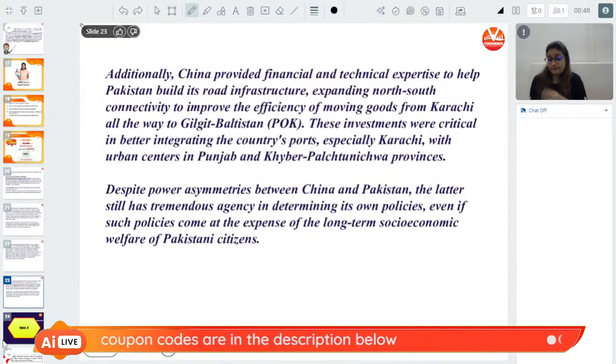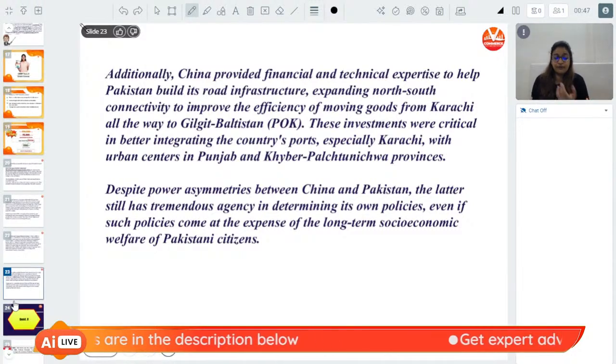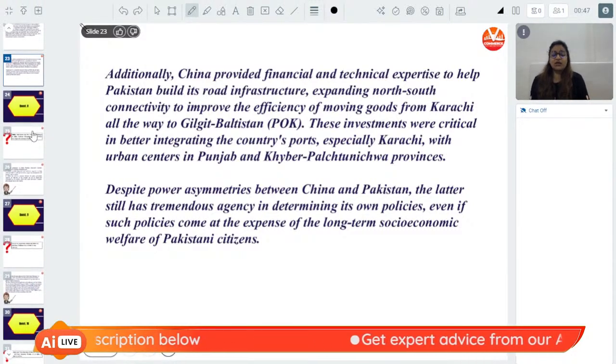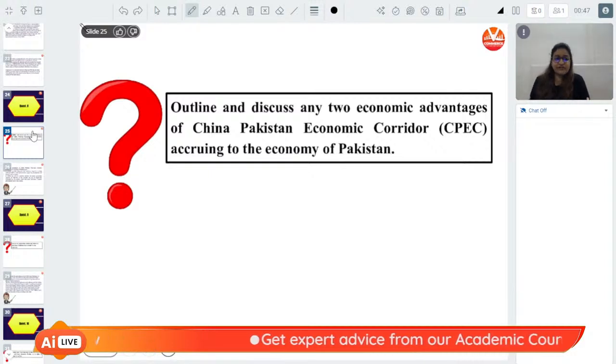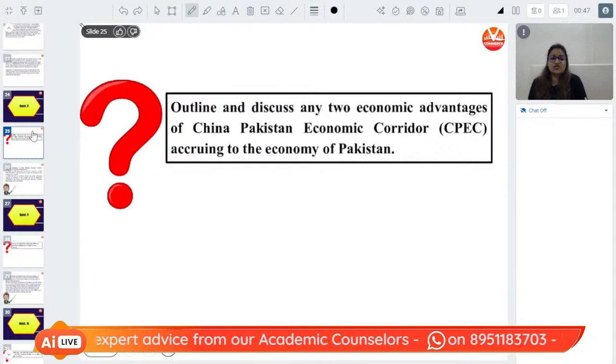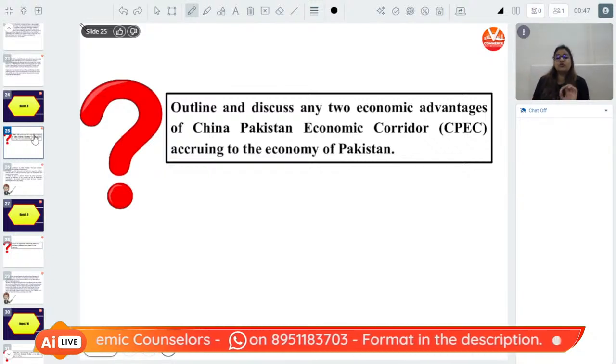I hope you are understanding what is written over here. Now let's look at the question. The question given is, outline and discuss any two economic advantages of the China-Pakistan Economic Corridor accruing to the economy of Pakistan.